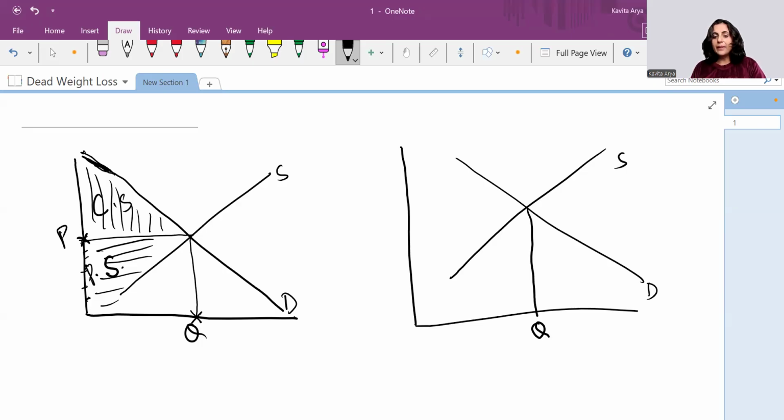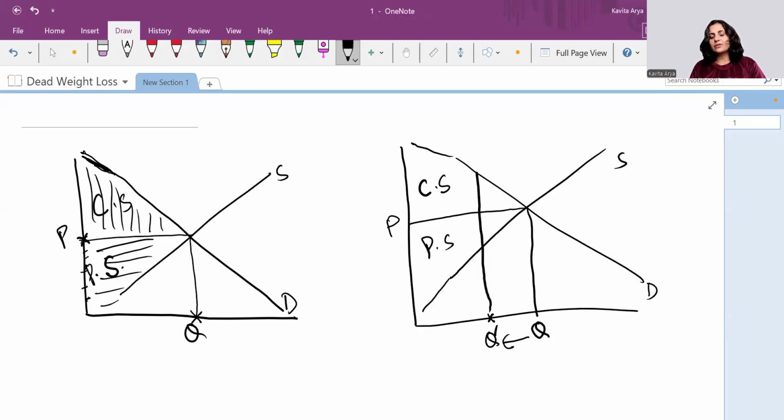What happens? Maybe there is some sort of government intervention and the quantity produced is Q dash instead of Q. So what happens? Here we are clearly able to see that the price determined by the market is P. This whole triangle above P connotes consumer surplus and below this connotes the producer surplus.